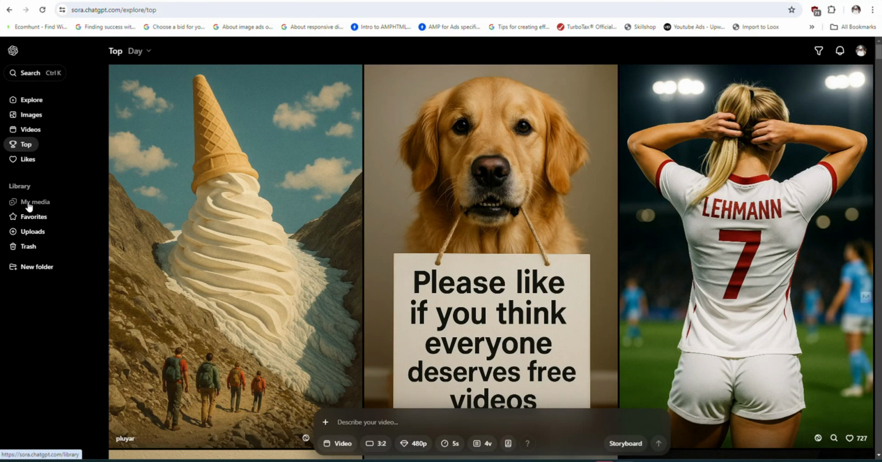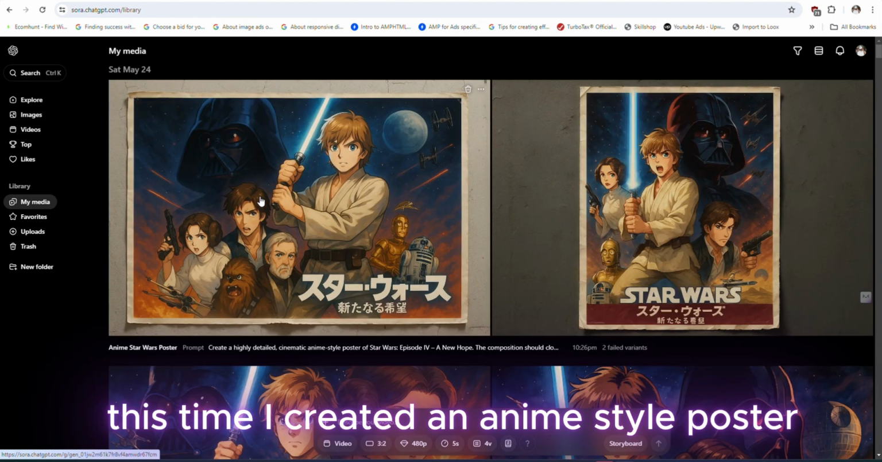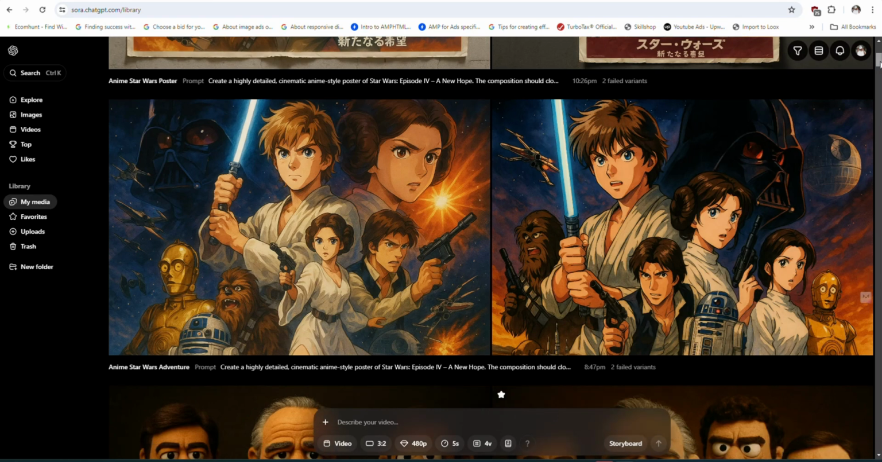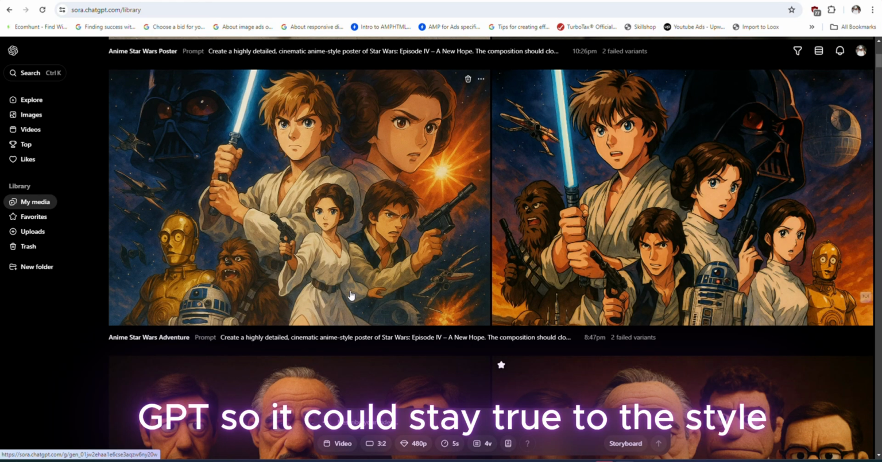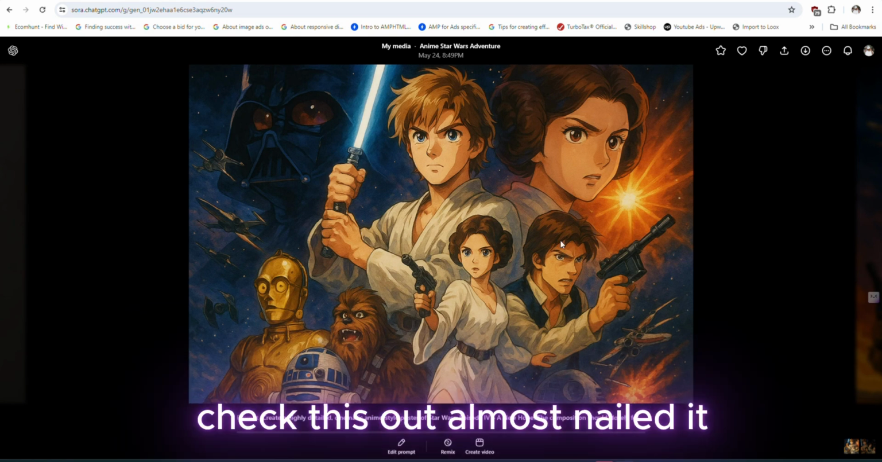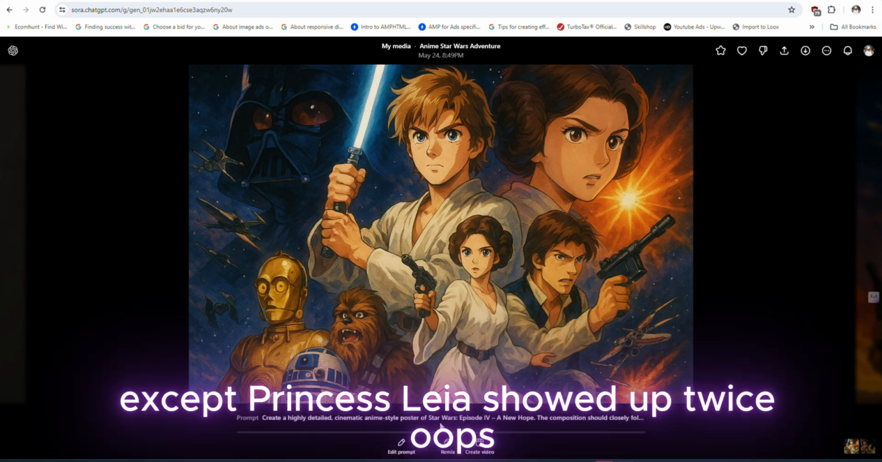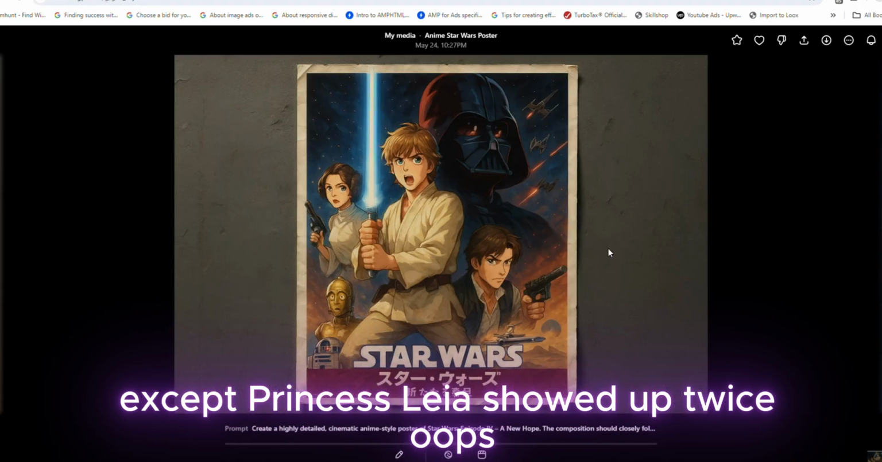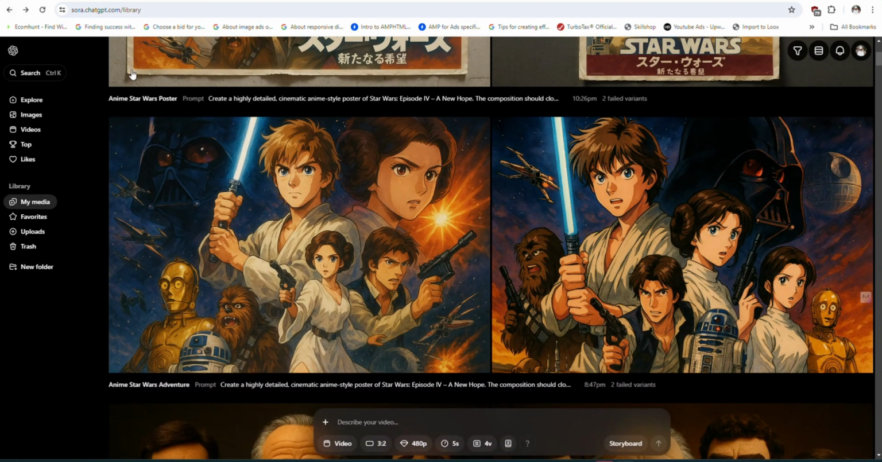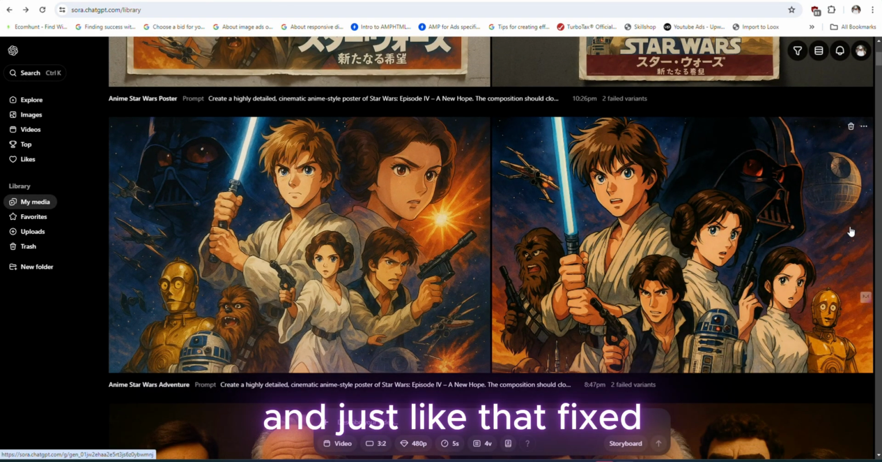Let's keep going. This time, I created an anime-style poster based on one of my favorite sci-fi movies. I even uploaded a reference image into ChatGPT so it could stay true to the style. Super cool feature, right? Check this out. Almost nailed it, except Princess Leia showed up twice. Oops. So I updated the prompt to say, don't duplicate characters. And just like that, fixed.